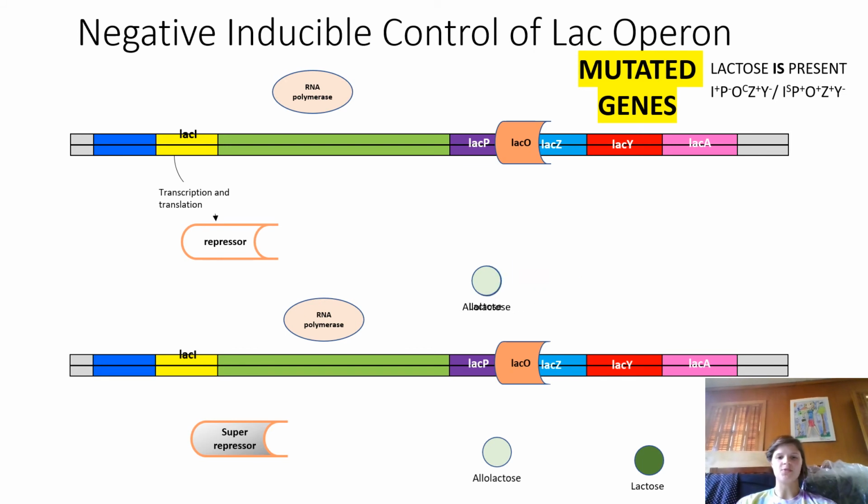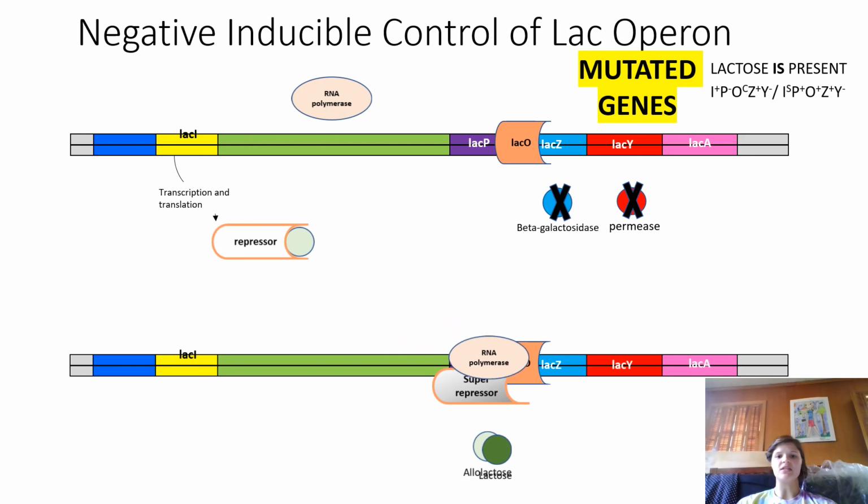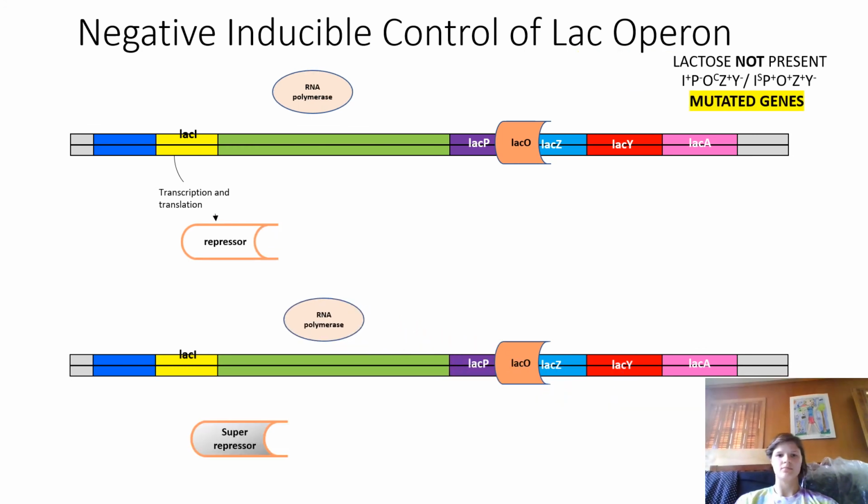Even though lactose is present, the lacO gene is always on, and the normal repressor can bind allolactose, the defective promoter region prevents RNA polymerase from binding and transcribing the lac genes. The superrepressor, on the other hand, can't bind to allolactose. This means it will bind lacO and prevent RNA polymerase from transcribing the lac genes. Thus, neither functional beta-galactosidase nor permease will be produced.